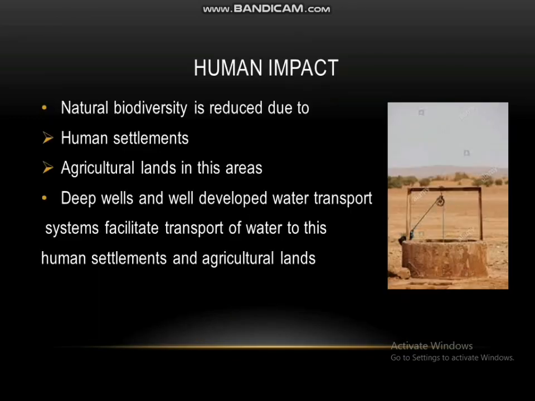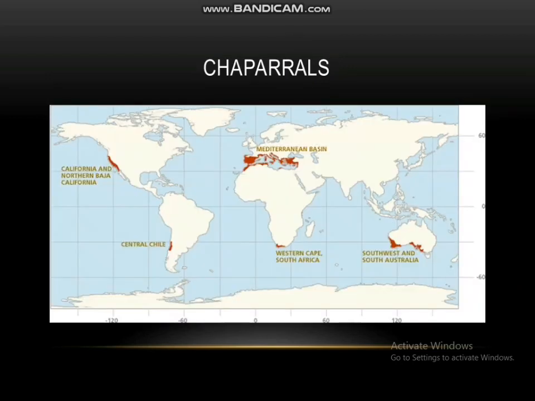Natural biodiversity in deserts is reduced due to human settlements and agricultural lands. Deep wells and well-developed water transport systems facilitate the transport of water to these human settlements and agricultural lands. Now that's it for deserts. Now we can move on to the next biome, which is the chaparral.